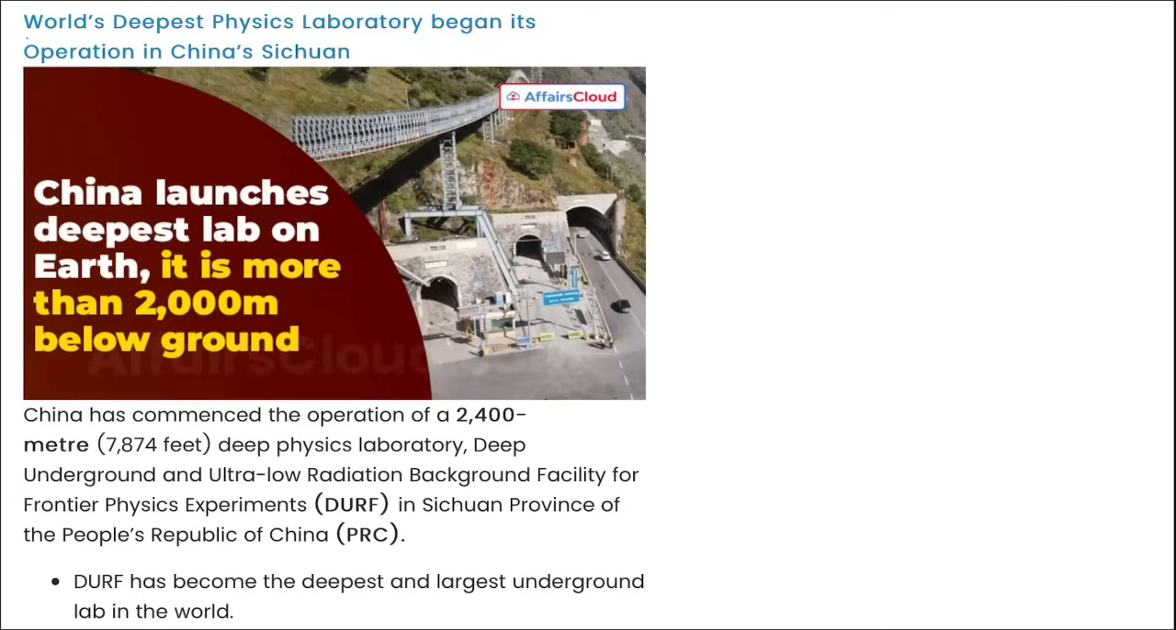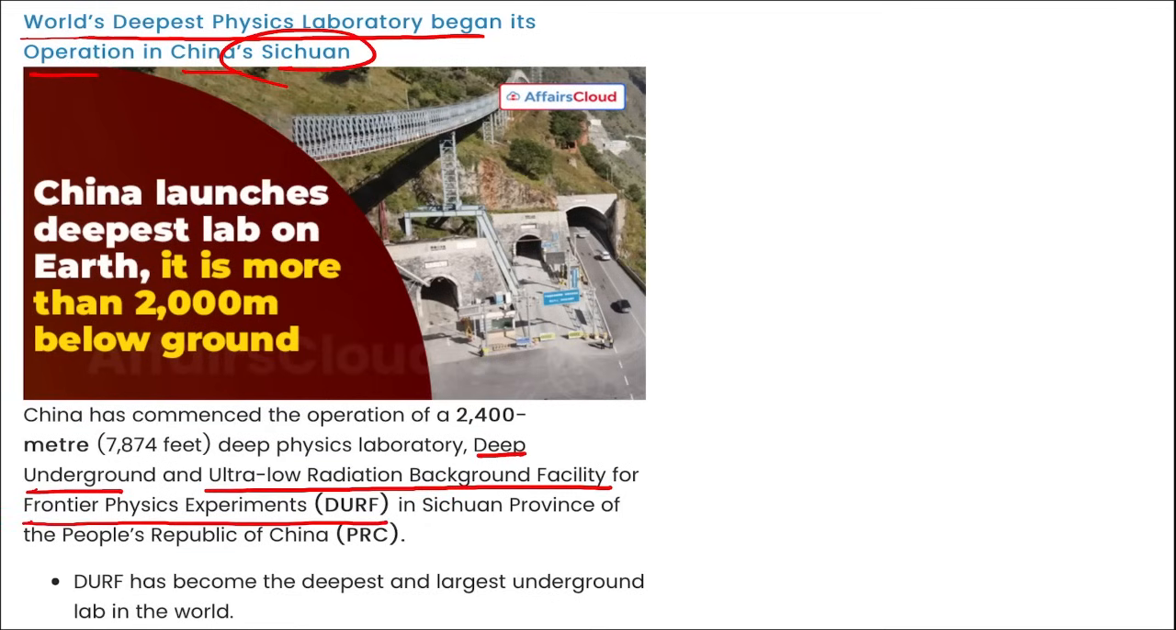Next is world's deepest physics laboratory began its operation in China's Sichuan. Right, in China's Sichuan province, remember, the world's deepest physics laboratory has begun its operation. It is DURF, that is Deep Underground and Ultra Low Radiation Background Facility for Frontier Physics Experiment. Where is this located? It is located in Sichuan province of China, and it has become the deepest and the largest underground lab in the world.